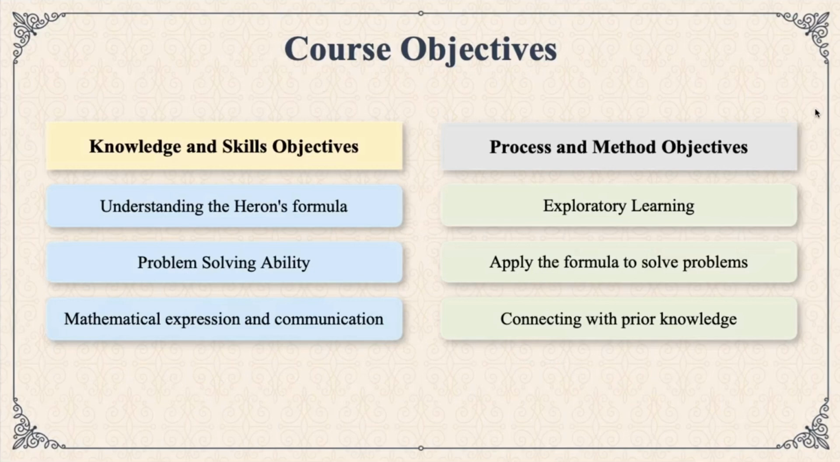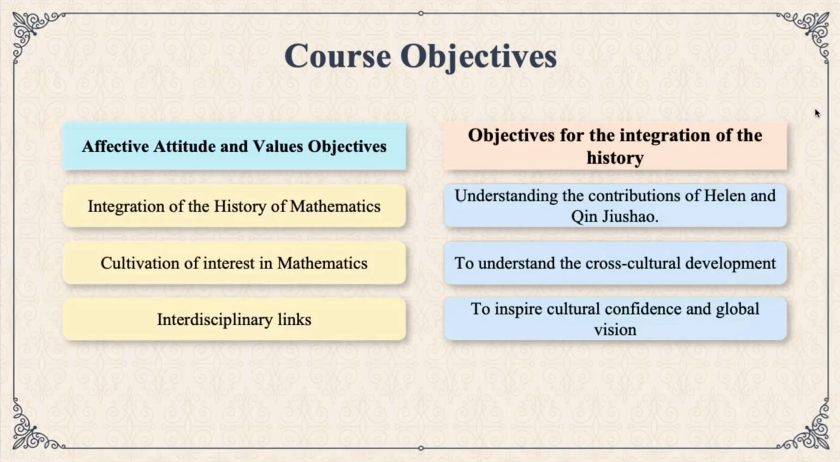The second one is process and methods. We encourage students to explore and learn, where students will actively engage in discovering and applying the formula. They will connect this new knowledge with prior concepts. The next one is attitudes and values. This course will cultivate an interest in mathematics, and the last is objectives for the integration of the